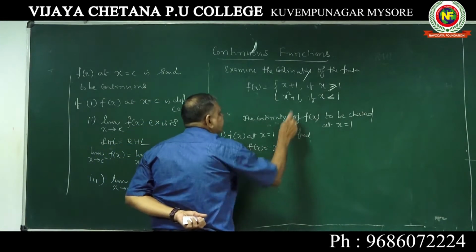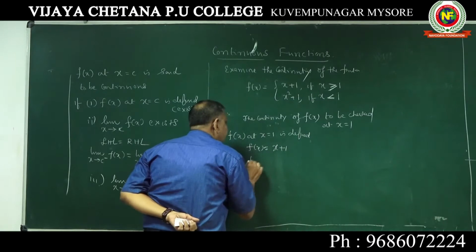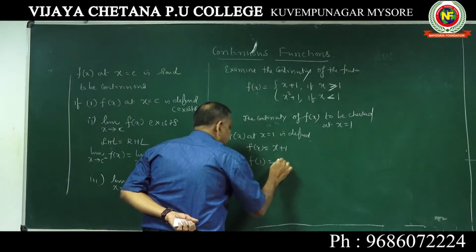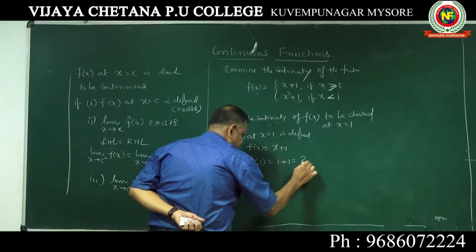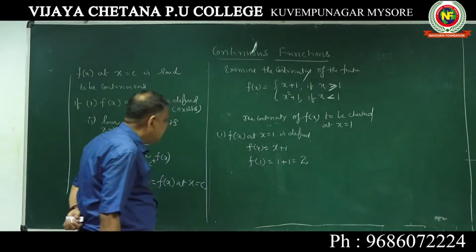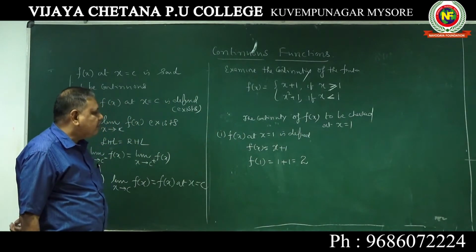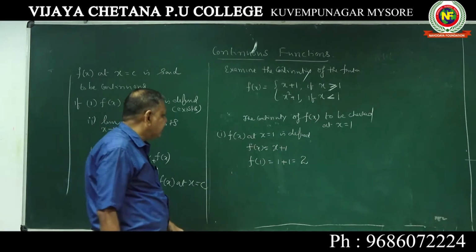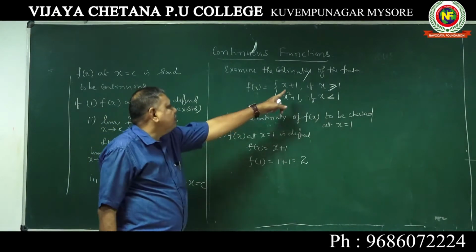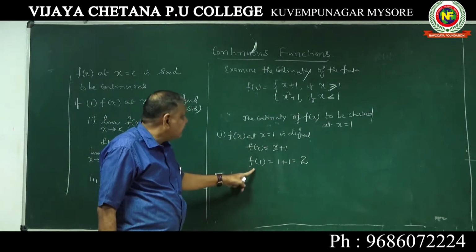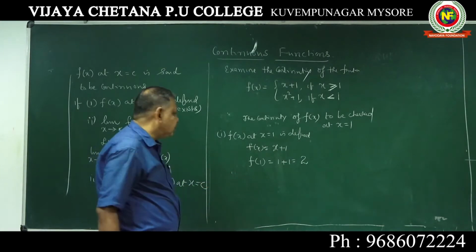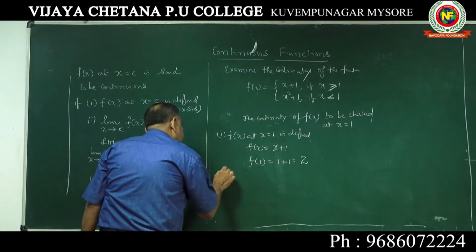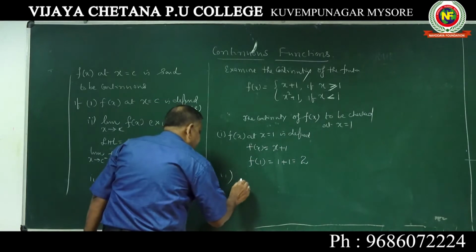If it is given there, we should take that. Now find out f of 1. 1 plus 1, it is 2. We did two or three problems which were discontinuous. Let us see whether this is continuous. Now go for left hand limit and right hand limit.